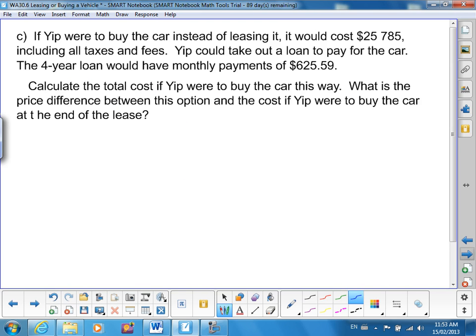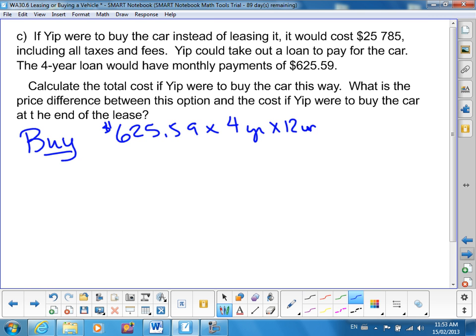If you were to buy the car straight out instead of leasing it, it would cost $25,785, including all taxes and fees. He could take a loan out, and the 4-year loan would have monthly payments of $625.59. So if he was to buy it, it would be $625.59 times 4 years times 12 months. It would be $30,028.32. What's the price difference?